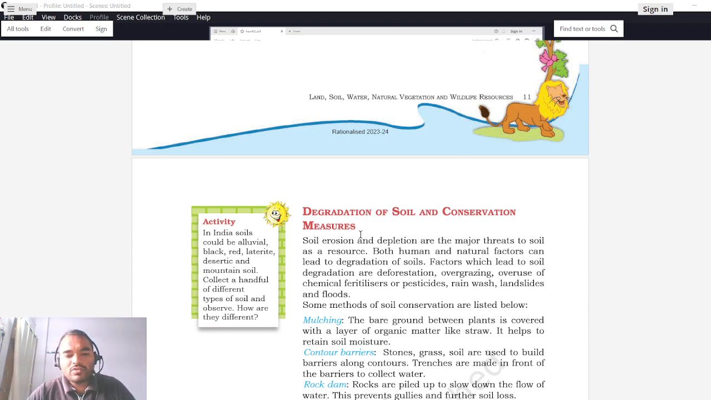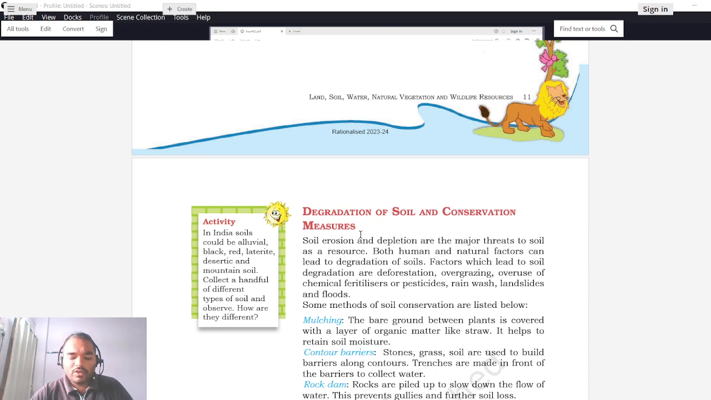So in soil erosion, what will happen is if there is movement of water or movement of air, soil particles will be carried by this water and even by the air movement. So soil from one place will be carried and deposited to some other place. There will be movement of soil. This is known as soil erosion. And depletion means the fertility of the soil will reduce. There are many factors which are responsible for depletion of soil. So they could be natural causes, or there could be human made causes.